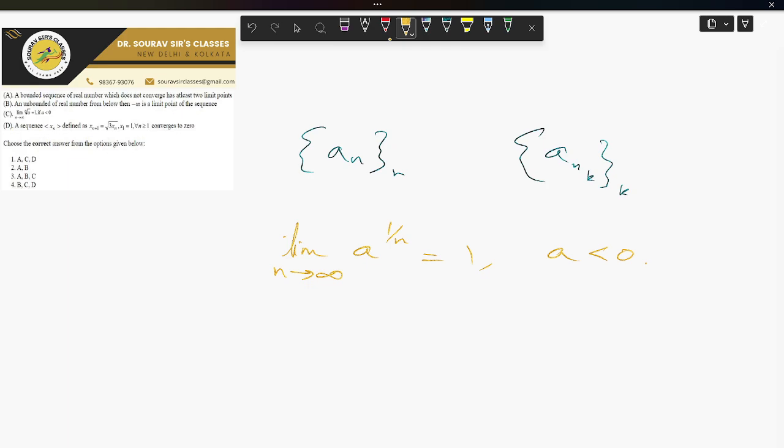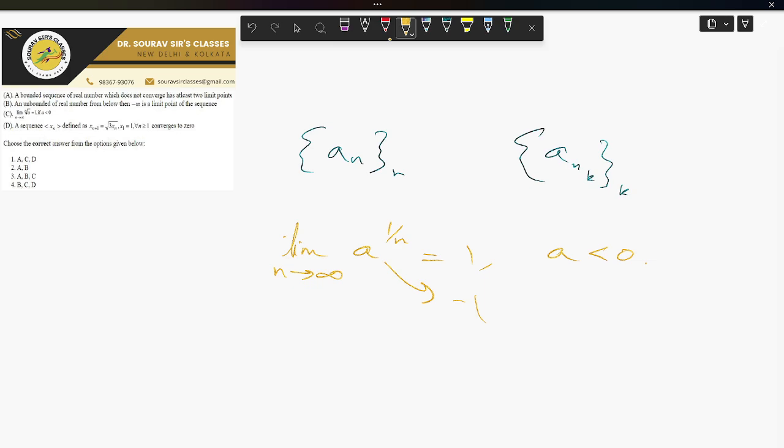Even if we restrict n to odd integers, then a to the power 1 by n goes to, sorry, minus 1. Then they told us that it will converge to 1, so that is a false statement. So C is false.